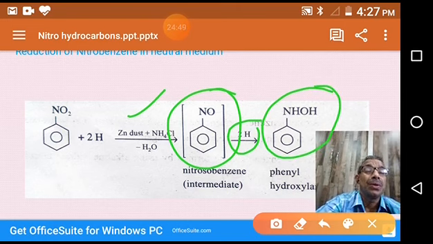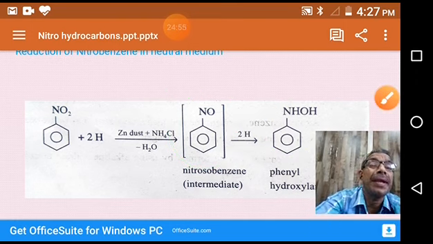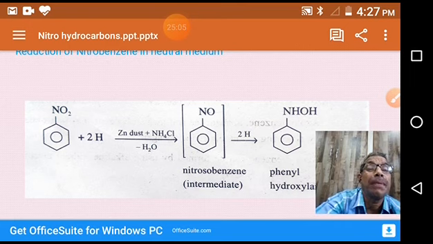So nitrobenzene in neutral media: zinc dust and ammonium chloride provide the required number of hydrogens, and at the same time act as a neutral medium, neither acidic nor basic. That's why it is called neutral medium.